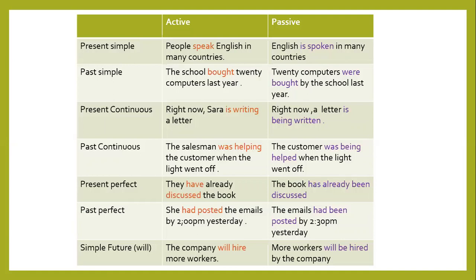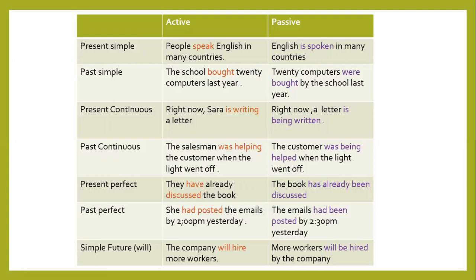The first step, as we agreed before, English, the object of the first sentence, becomes the subject. Then we look at the verb here. The verb is speak. Speak, present simple. So we have to ask ourselves either is or am. With English, we use is, spoken, as we agreed before, verb 3. Now, we don't have to mention who speaks English. It's normal that people are the ones who speak English. So we do not need to include the agent.